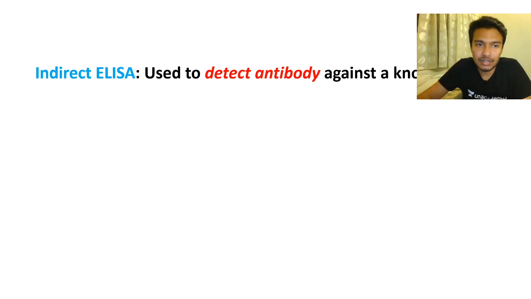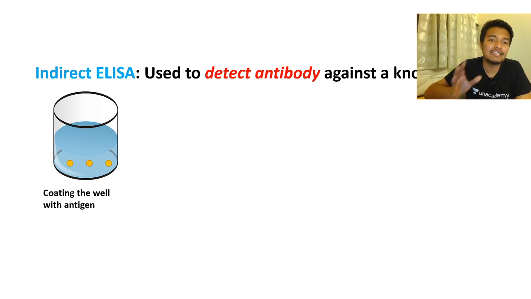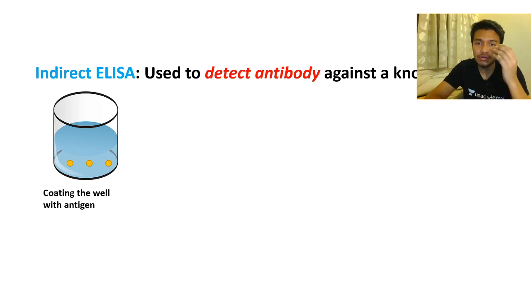So let's see about ELISA. You have indirect ELISA, whose use is to detect antibody against a particular known antigen. First we have a well which is coated with antigen, and I know this antigen binds to a particular antibody. In indirect ELISA, you are looking for that antibody. Your question is whether that particular antibody is present in the patient serum, and you know the antigen for that antibody, so you have already coated it in the well.